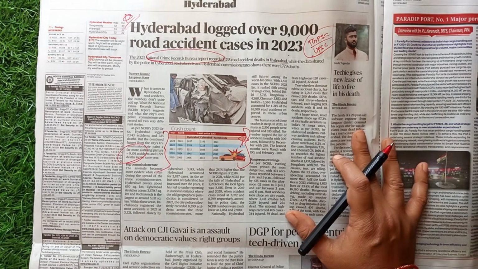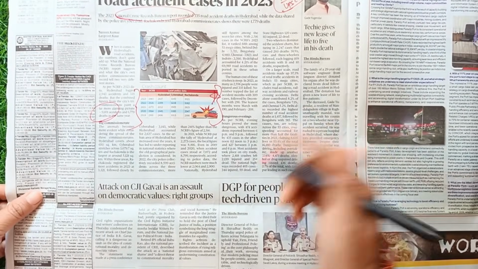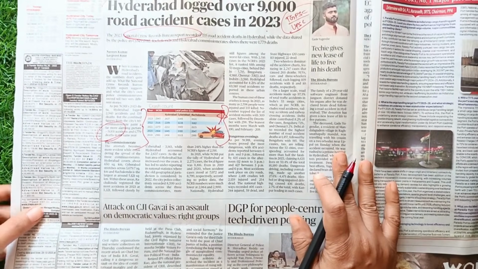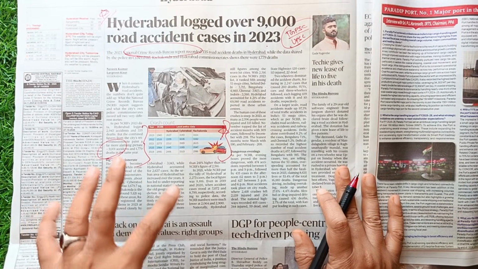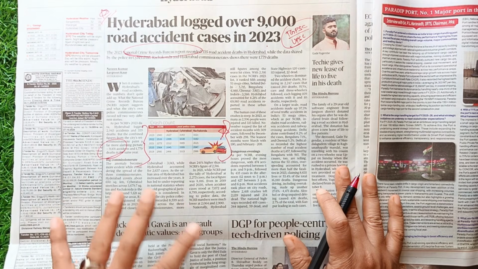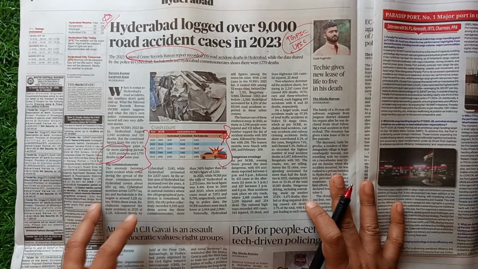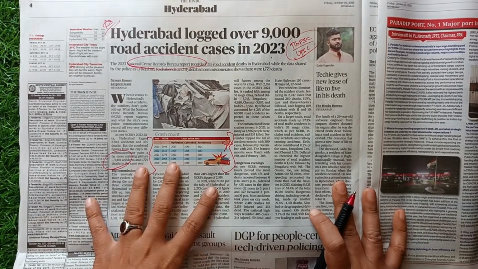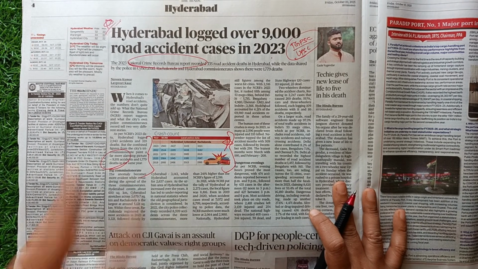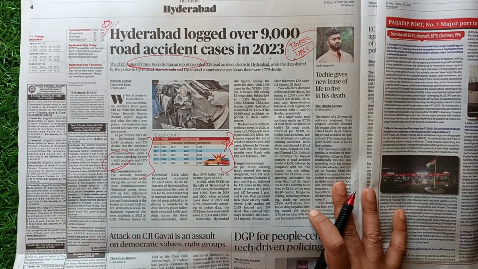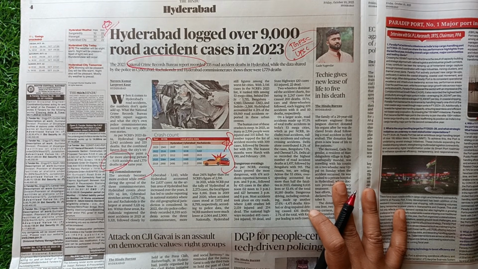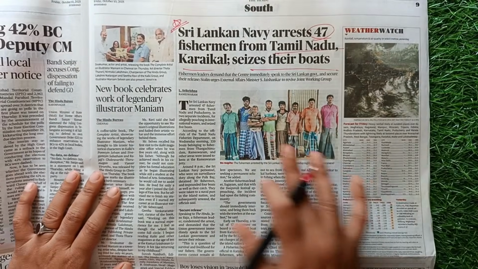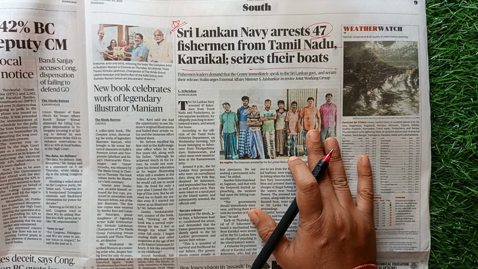Just go through this once, and if possible make a list of all the facts given there. You can write these as facts or data in your mains answer. It's highly important from that perspective. The National Crime Records Bureau report's data, it's a must and you should write it in your current affairs notes, and you have to present them in your mains answer. That's it. This is another most important article from today's newspaper.